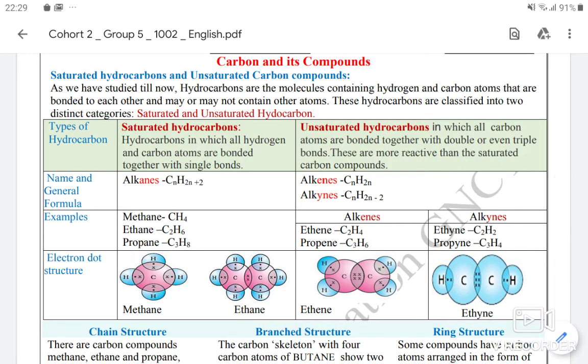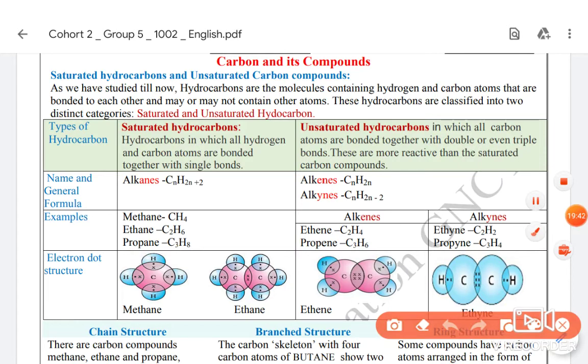So now we have discussed saturated hydrocarbons, and we come to unsaturated hydrocarbons. Unsaturated hydrocarbons are those in which the carbon atoms share more than one electron pair between themselves. For example, if they are sharing two pairs of electrons, then there will be two lines representing them. It is called a double bond.